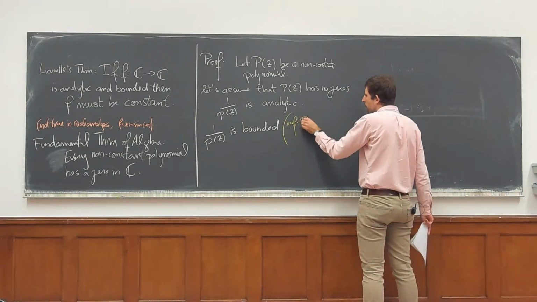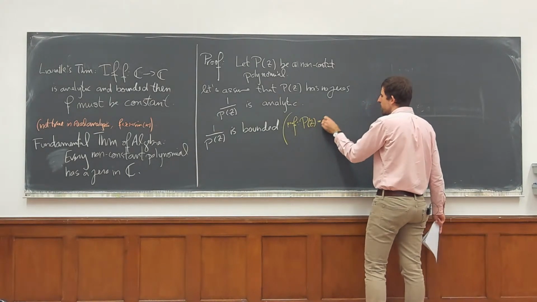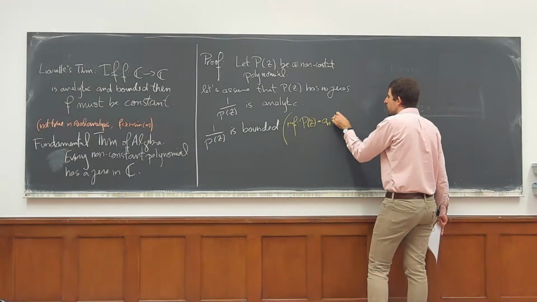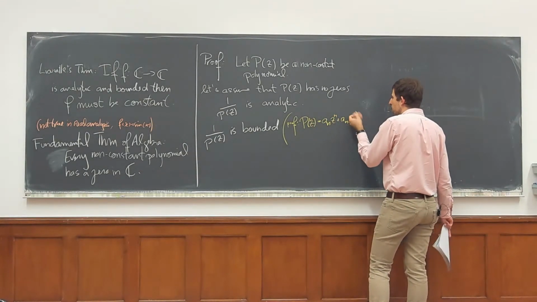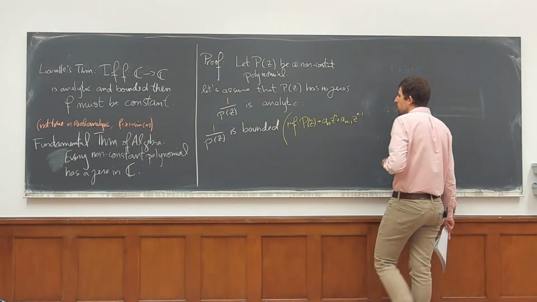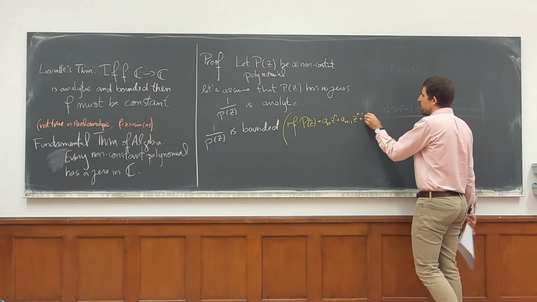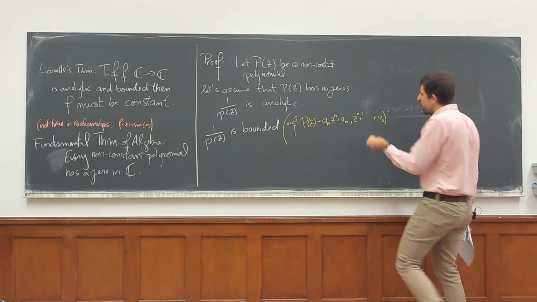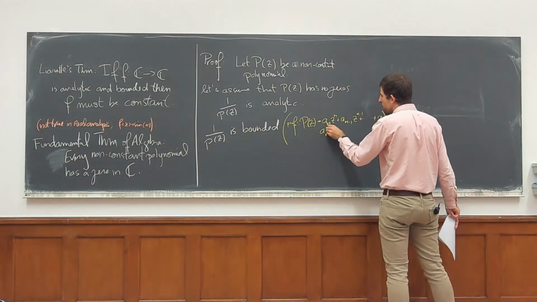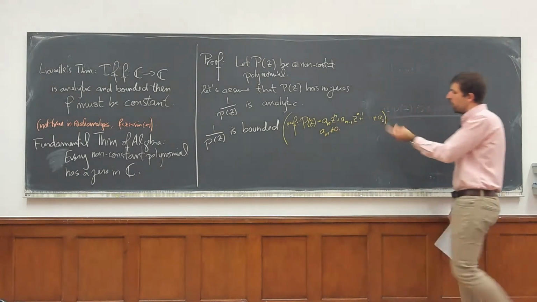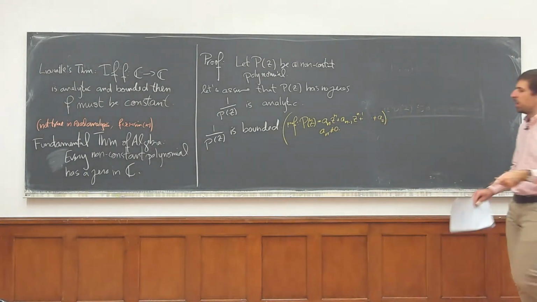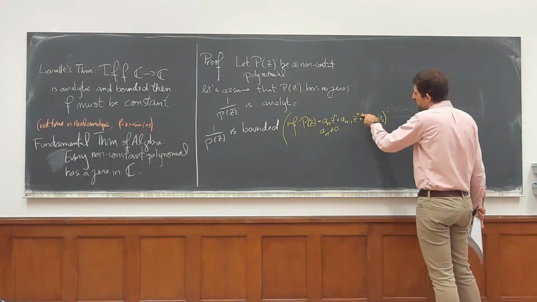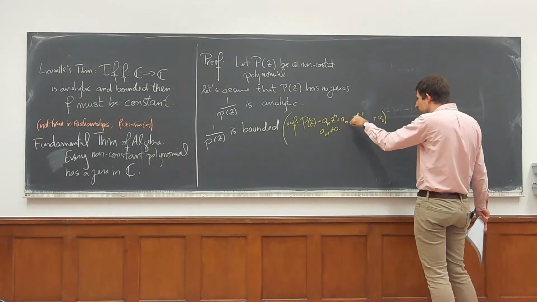Take P of z equal to a_n z to the n plus a_(n-1) z to the n minus 1, and so on, all the way to a_0, with a_n not 0. If a_n was 0, then the degree would just be n minus 1, and we would take that to be n.